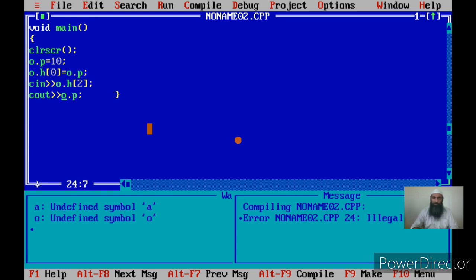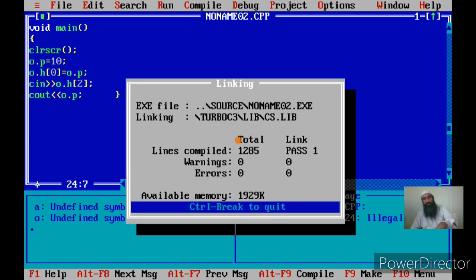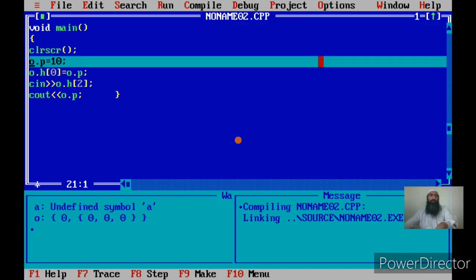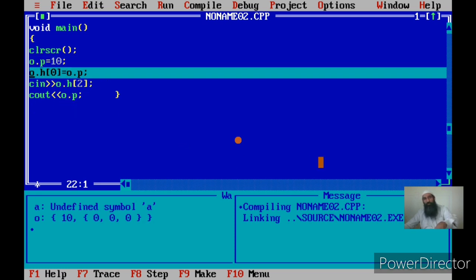Oh, sorry. With cout, you have to use this operator. That is the put or insertion operator. I have not used the correct operator. You have to use the correct operator with cin and cout. I told you cin is like scanf and cout is like printf. Simply, you don't have to give the format.